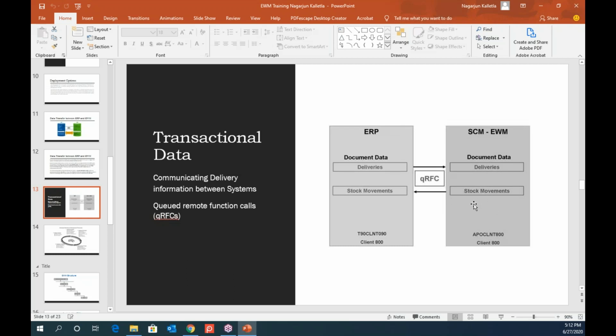And once you do the internal movements, like you finish the goods receipt on the inbound, that is the final endpoint in EWM for the inbound. In ERP, a material document gets generated with movement type 101, and your stock is located in your storage location. Similarly, once you confirm the goods receipt on EWM, EWM sends the information back to the ERP: I have received the stock. ERP does a 101 movement type and updates its stock.